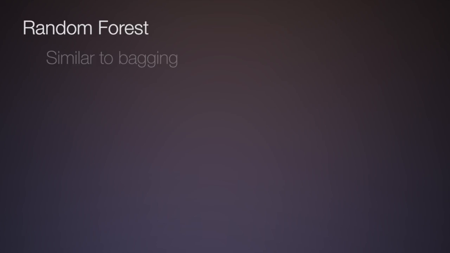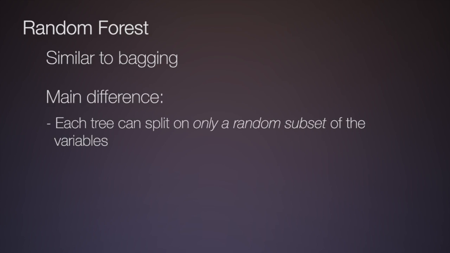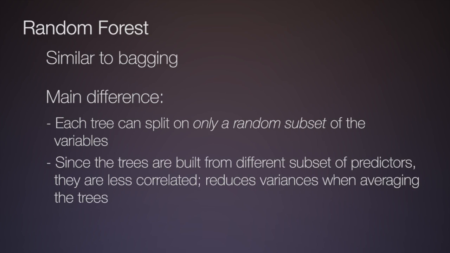Random forest is similar to bagging. It builds on the idea of bagging but tries to reduce the correlation among models built with different samples. In the context of trees, this is achieved by building trees on random subsets of the predictors. That is, when building trees, we do not use all predictors. Since the trees are not built on the same set of predictors, they are naturally less correlated, and therefore it reduces the variance of the average prediction.